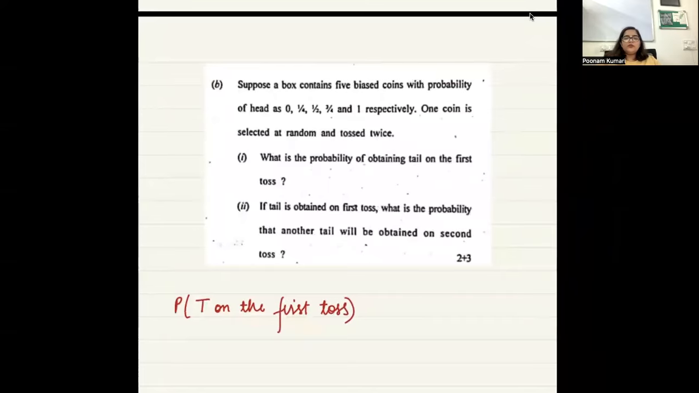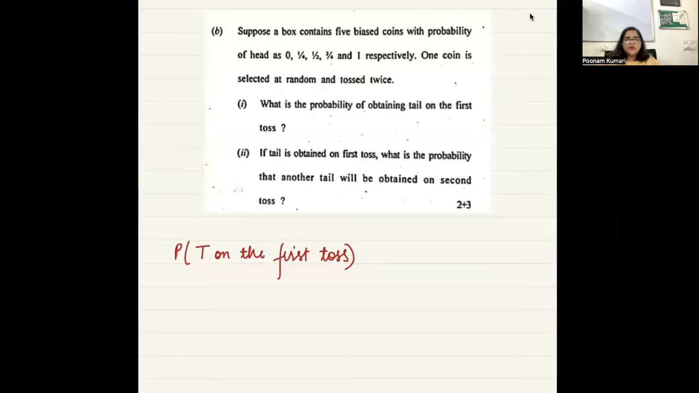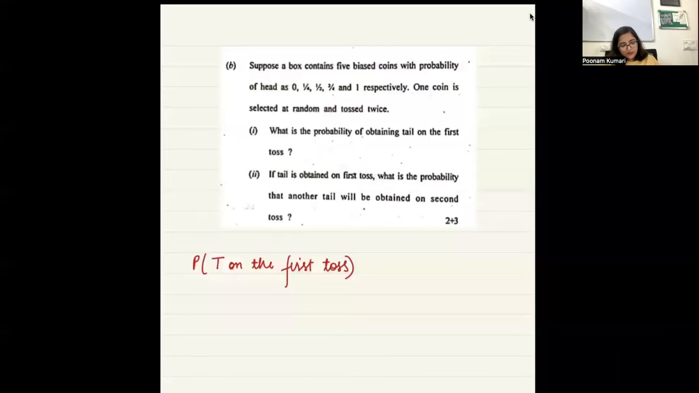This is given to you. So what should we do? There is a box. It has 5 coins. You have to pick any one at random. And then you have to toss it and see. So first you pick a coin and then you toss it and a tail should come. What is the probability of that?